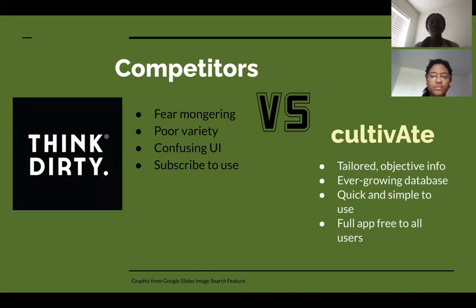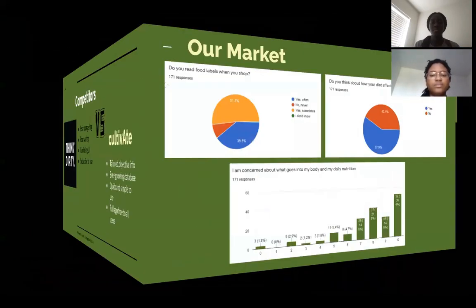Furthermore, there is not a wide variety of products, the AI is very hard to utilize, and you must be subscribed to the app for prolonged use. Our app removes the features that make other apps difficult to use with a growing database containing an immense variety of data. Fundamentally, the information we present allows consumers to make decisions for themselves.